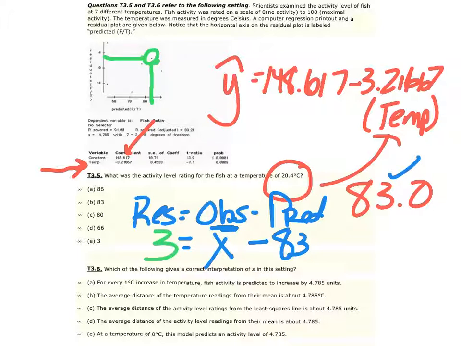So I'm going to put 3 in here for the residual. Well, now we can go ahead and we can solve for the actual or observation amount. Adding 83 to both sides is going to give us the answer of letter A of 86. So this one is actually a little more involved.